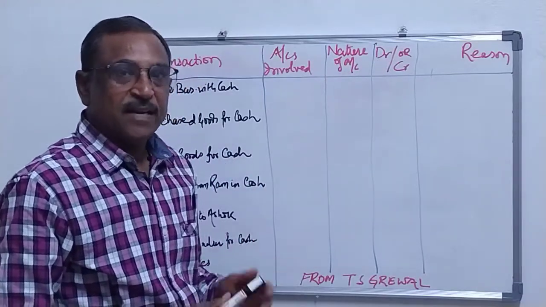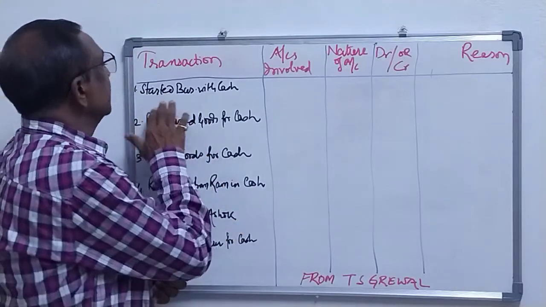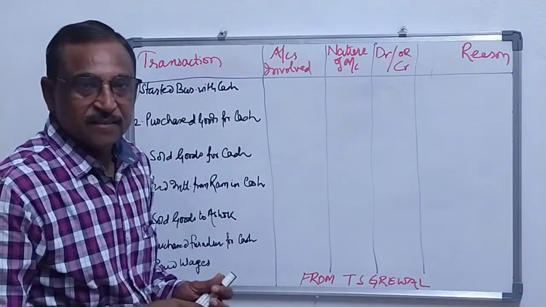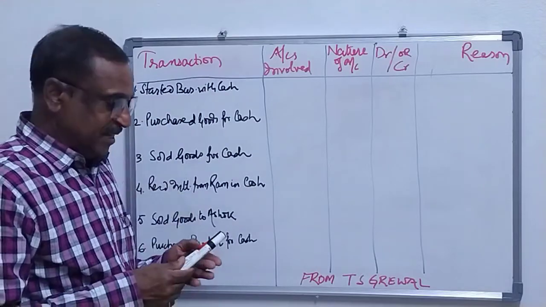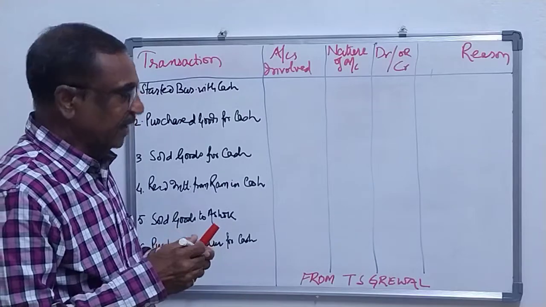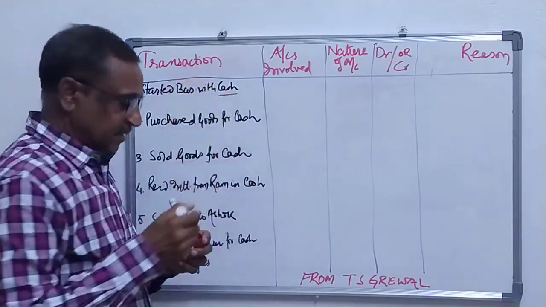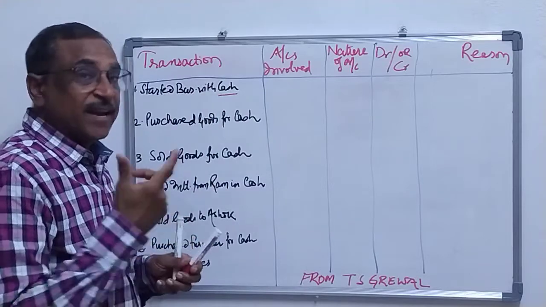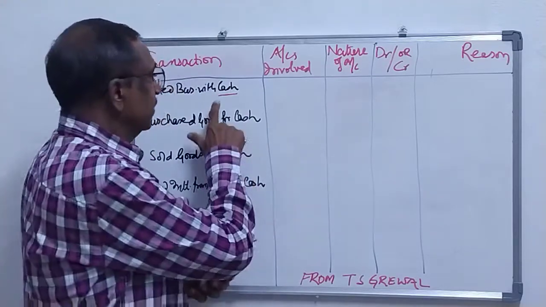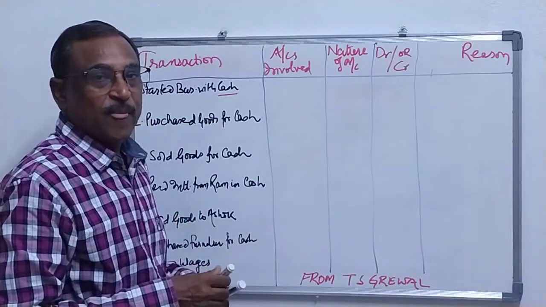Let's begin with transaction number one, which is: started business with cash. So we can identify the two accounts involved. One is cash. Why is cash coming into business? Cash is being invested in the business in the form of capital.